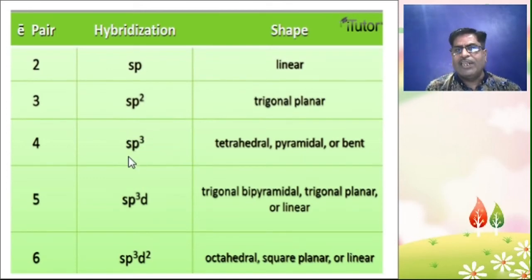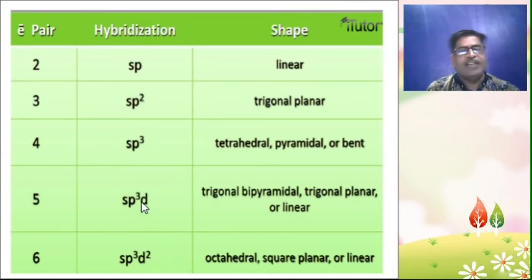Same for sp3 hybridization, 1s and 3p, so a total of 4 electron pairs are in sp3 hybridization. So 4 electron pairs are oriented in space. There are 2 possibilities of shape: tetrahedral, pyramidal or bent shapes are generally formed in sp3 hybridization.